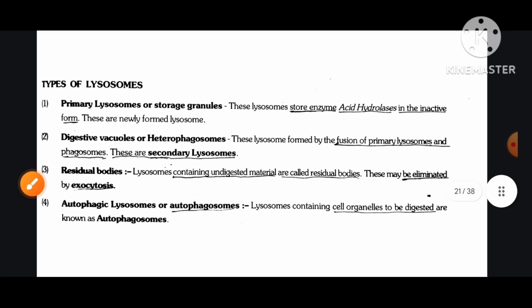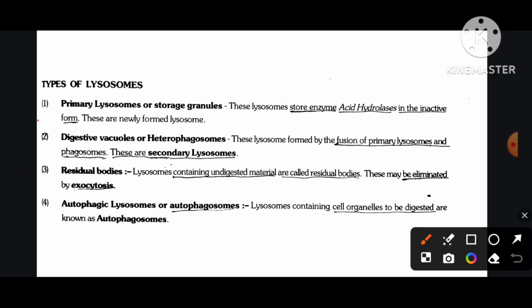Types of lysosome. Primary lysosome or storage granules: these lysosomes store the enzyme acid hydrolase in the inactive form. These are newly formed lysosomes. Digestive vacuoles or heterophagosomes: these lysosomes are formed by the fusion of primary lysosome and phagosomes.